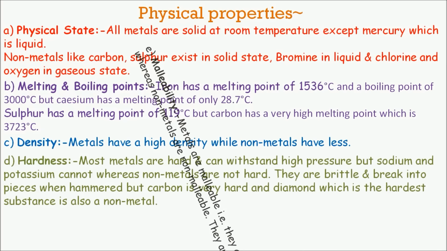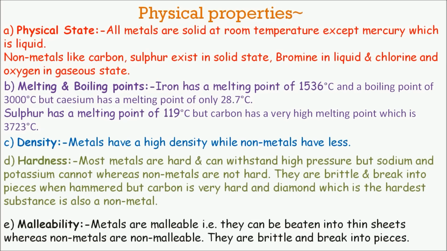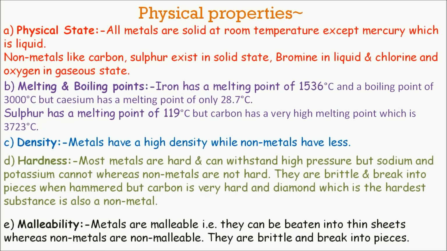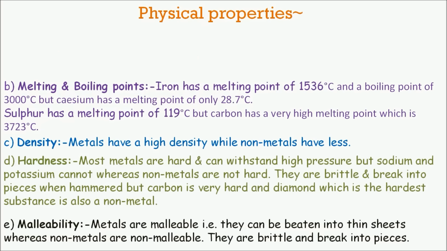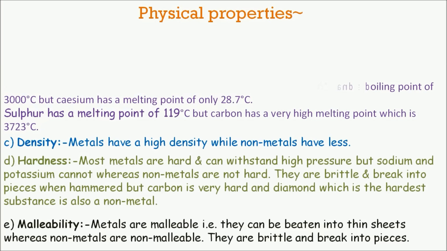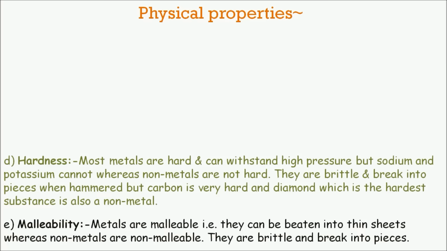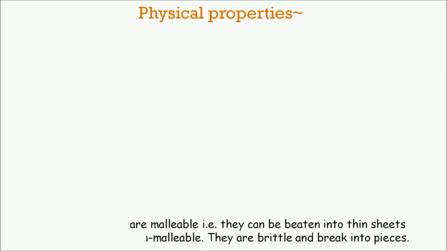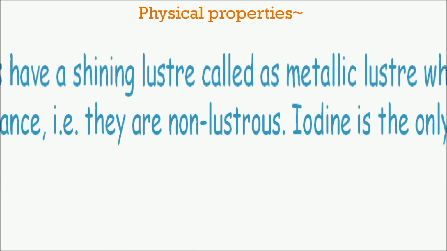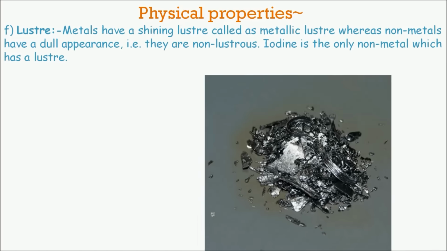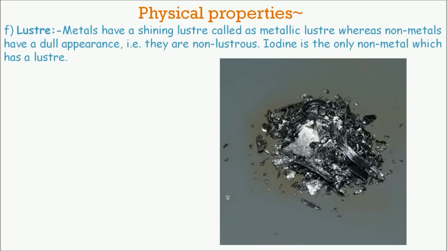Malleability. Metals are malleable, that is, they can be beaten into thin sheets, whereas non-metals are non-malleable. They are brittle and break into pieces. Luster. Metals have a shining luster called metallic luster, whereas non-metals have a dull appearance. That is, they are non-lustrous. Iodine is the only non-metal which has a luster.